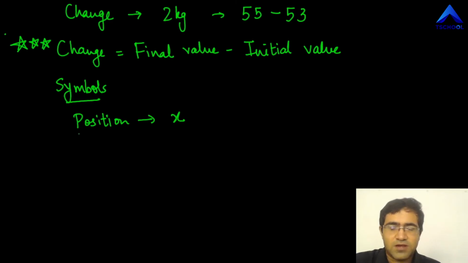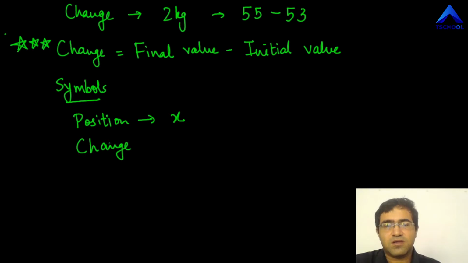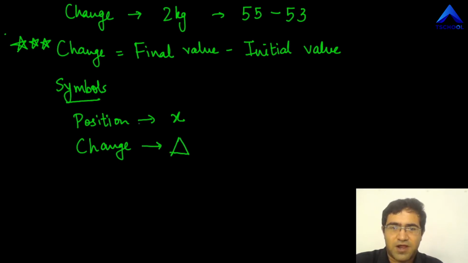The symbol for change. It's important to express everything in the form of symbols, because we're going to deal with a lot of mathematics. Every time you are asked to solve a numerical or a question, it's inconvenient to write the big word change. So we use a symbol for change, and the symbol for change is this kind of a triangle.